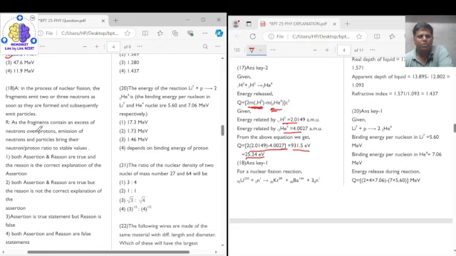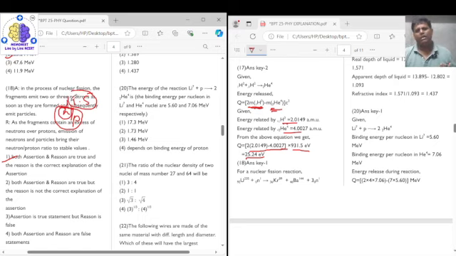This is also correct. So both assertion and reason are true, and the reason is the correct explanation for the assertion. So option 1 is correct over here, right? Because see, the fission occurs when the n by p ratio becomes greater than 1.5, it becomes more than 1.5. So when this ratio is disturbed, and this ratio is disturbed because of the increased count of neutrons, when the fission takes place, what is extra?